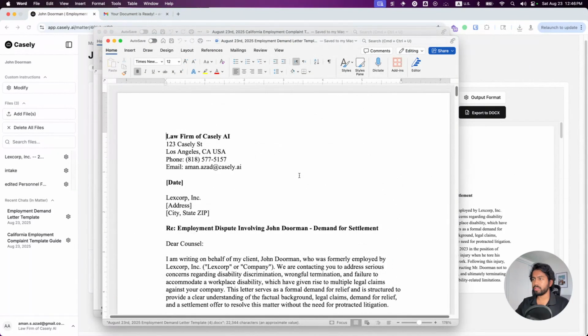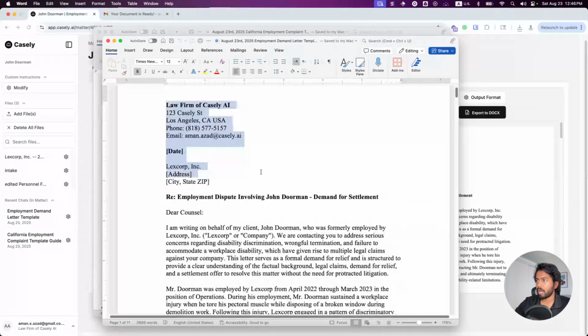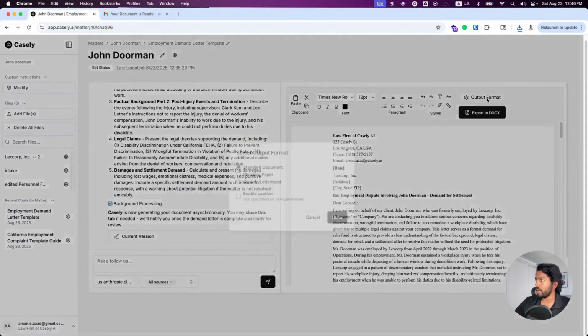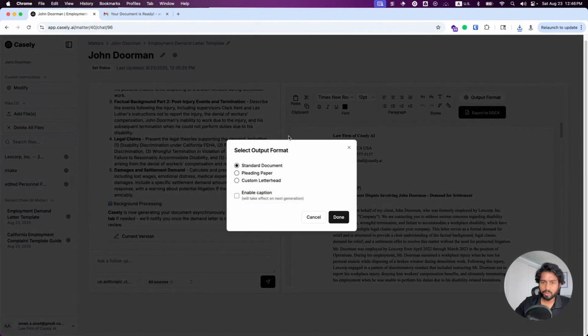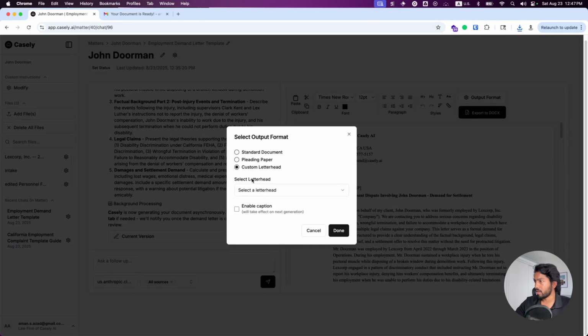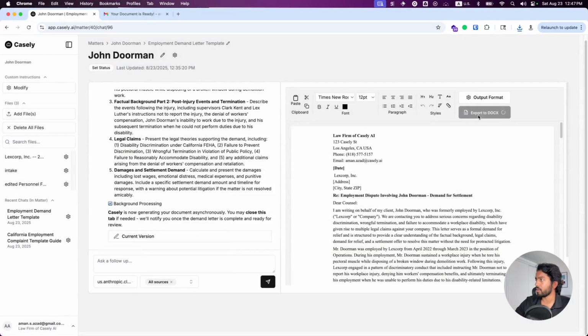But again, this isn't necessarily what we're going to send to opposing party right away. We might want to add our letterhead. Now, instead of having to copy and paste this from Word, we have some handy output format helpers here on Casey as well. So if I want pleading paper, I could do that. That's actually what we used for the complaint just a little bit ago. I can also click on custom letterhead. When I click on custom letterhead, I can go ahead and select that. Let's go ahead and now export it and see what we get.